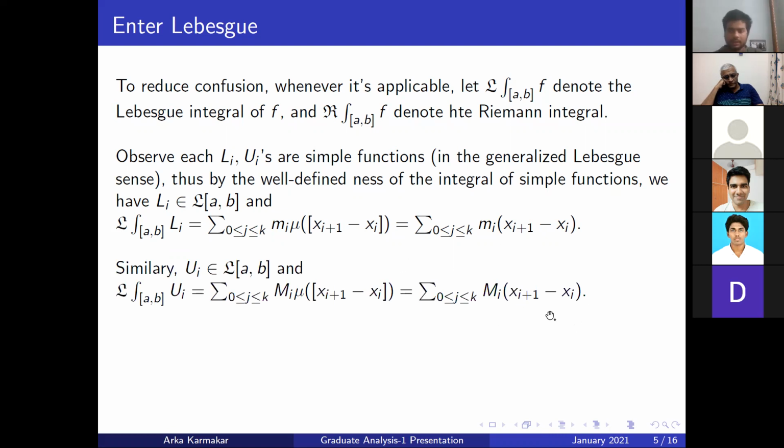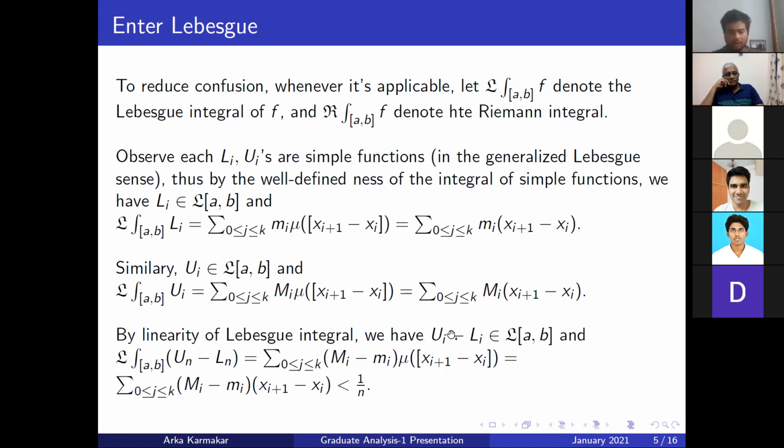Now, recall from the original condition that the difference between the upper and lower sums is bounded. We get that U_n minus L_n is also Lebesgue integrable by the linearity of the Lebesgue integral. Note that this function is non-negative. Firstly, the Lebesgue integral of U_n minus L_n is less than or equal to 1 over n.